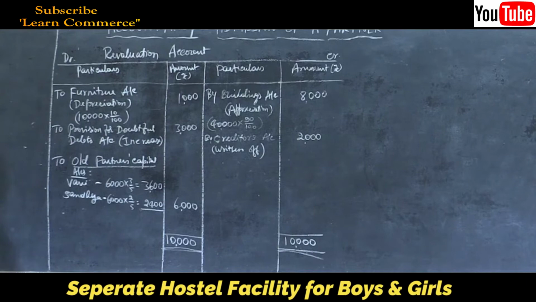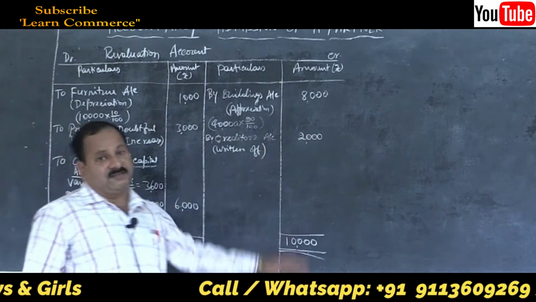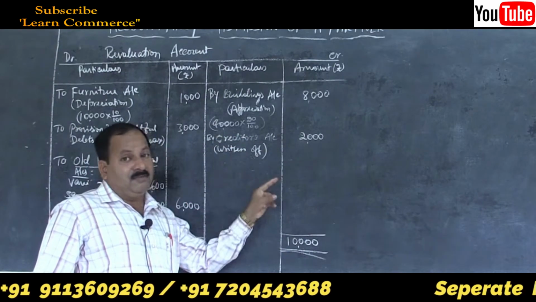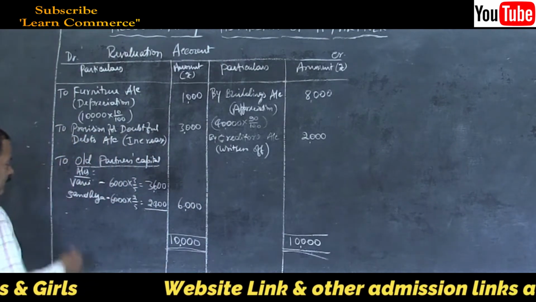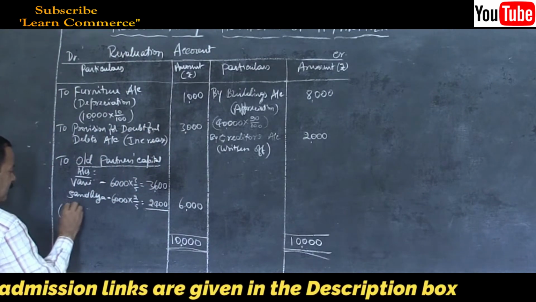This is profit, correct? Because the credit side is greater than the debit side. So, income is more than the expense. Profit is more than the loss. So, net profit. So, profit on revaluation.